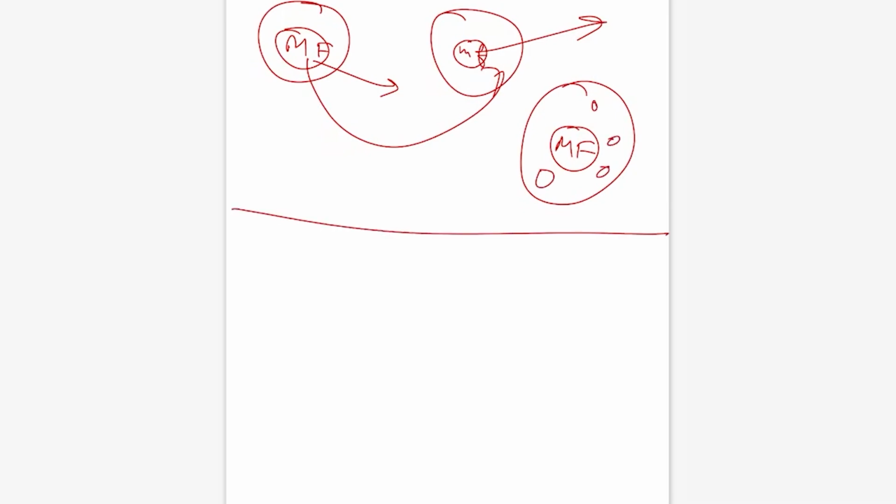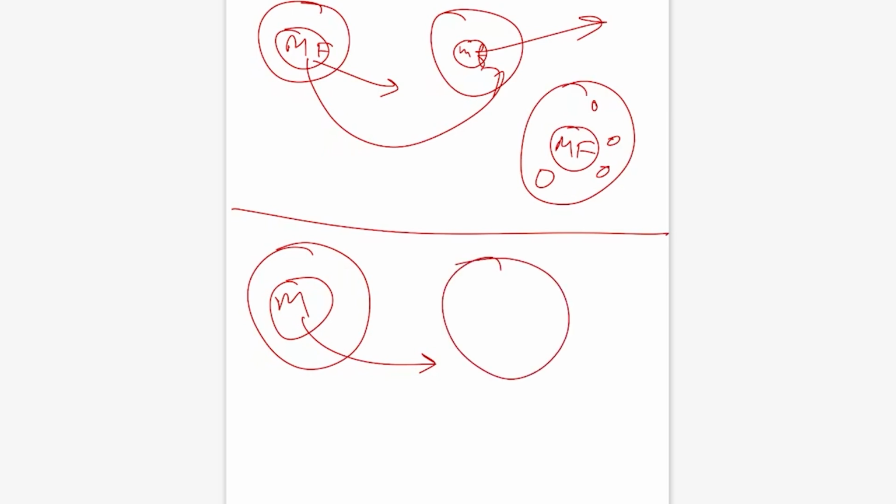Before fertilization, can I do it? Yes, I can do it. Now I will consider a mother's egg. Here this egg is having a disordered mitochondria. Now I will take the nucleus out of it and I will take a donor egg.